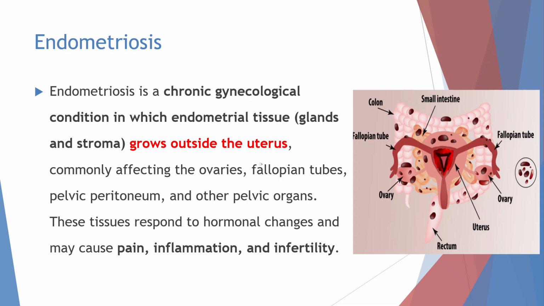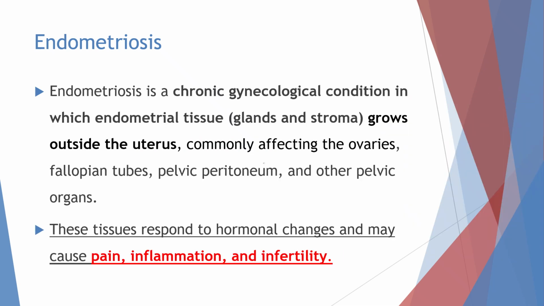First, let us see the definition of endometriosis. Endometriosis is a chronic condition of the female reproductive system in which tissues similar to the inner lining of the uterus, called the endometrium, grow outside the uterus. These tissues are commonly found on the ovaries, fallopian tubes, and other pelvic organs. Even though they are outside the uterus, they still respond to hormonal changes during the menstrual cycle, which can lead to pain, inflammation, and sometimes infertility.